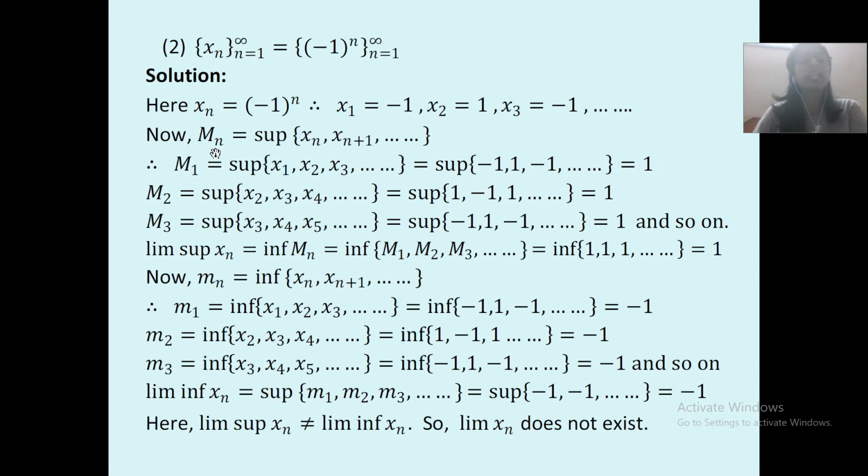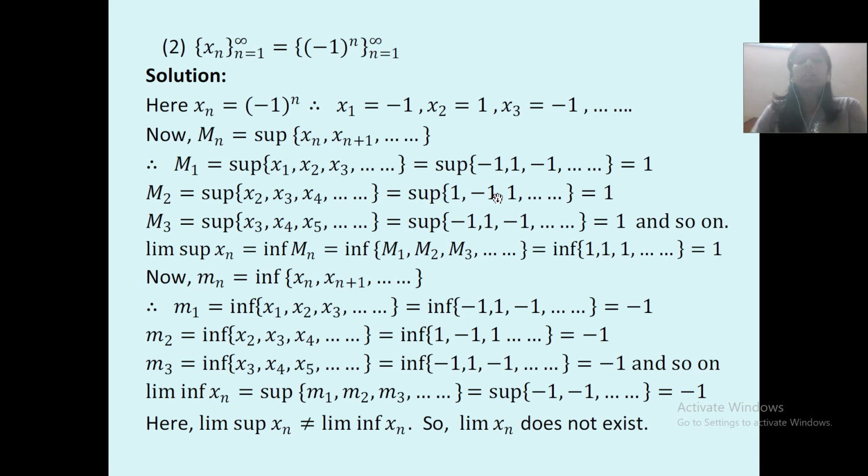Now take n equal to 2. Therefore, m2 is equal to supremum of x2, x3, x4, which is equal to supremum of 1, minus 1, 1. હવે આપણે શું કર્યું? Instead of n, we kept 2 over here. So this is, keep it in the equation, you will get this. So m2 is equal to supremum of x2, x2 plus 1 that is x3, x2 plus 2 that is x4.